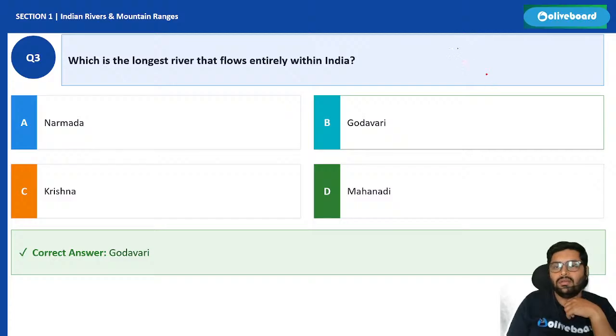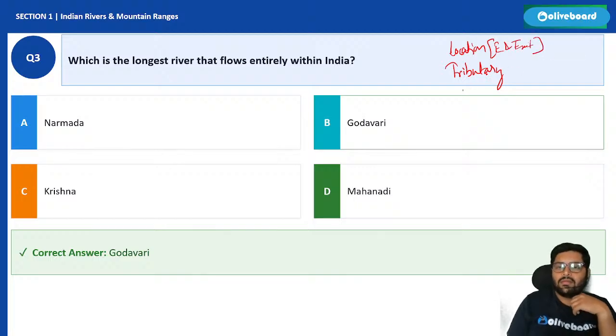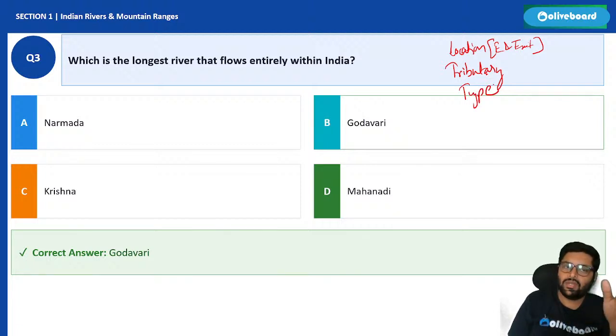So: location, tributary, entry and exit, then type of river. Is it Himalayan, peninsular, perennial, seasonal, whatever it is? These are few things which are important when you are studying rivers.